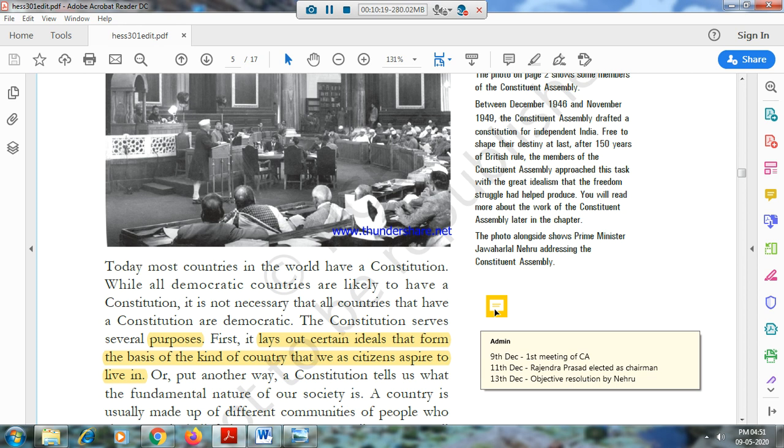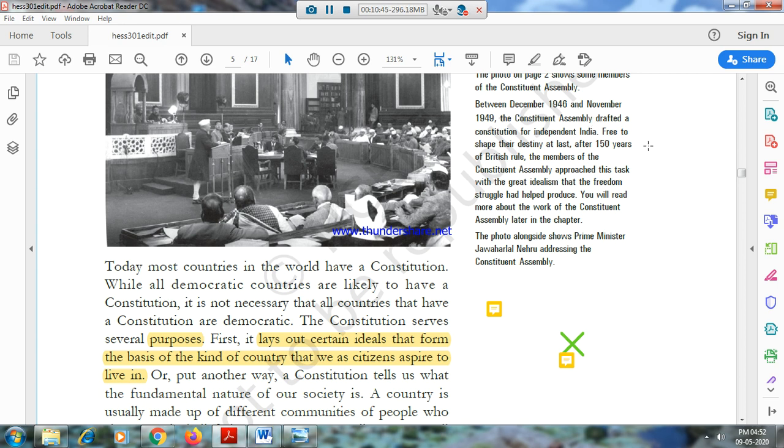This objective resolution is the important thing and formed the basis for the preamble of the Indian Constitution. You have read it in 7th standard, I suppose. We, the people of India, solemnly affirm. See that, the front page of the Constitution. That is from this objective resolution by Jawaharlal Nehru. So the preamble design itself is Nehru's idea.